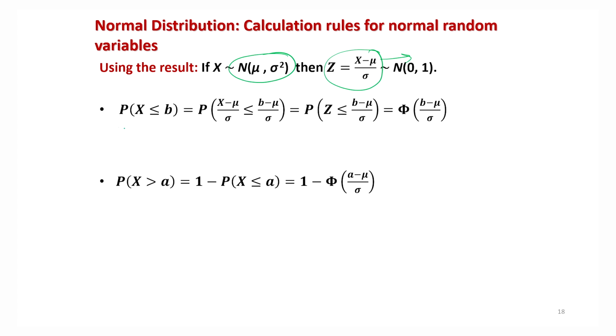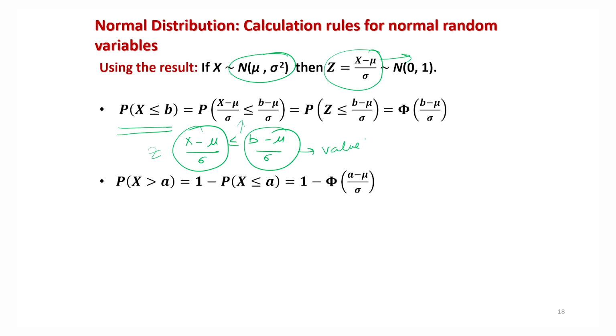For example, if I want to compute the probability x less than or equal to b, I simply write x less than or equal to b, subtract mu on both sides, and divide on both sides by sigma. This is what I have done here. Now x minus mu upon sigma is z, and b minus mu upon sigma will be some known value. So now you can just look at this value from the table of CDF. So this is how you can compute the probability.